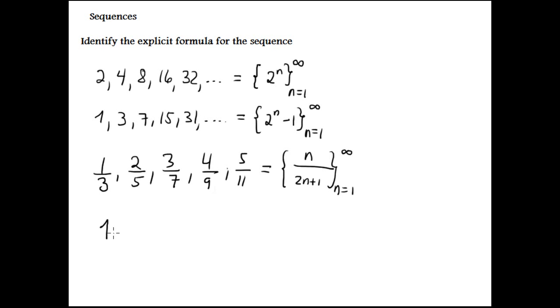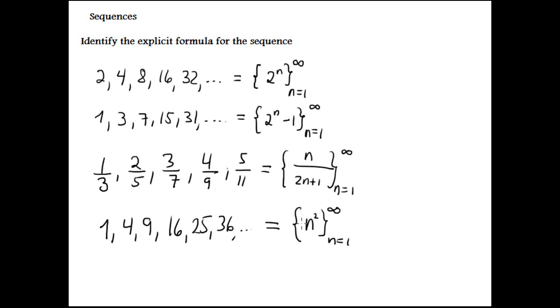Okay, another example is, for example, 1, 4, 9, 16, 25, 36. It's obvious that the explicit formula is, you see that this number is always raised to the second power, so a square. n squared from n equals 1 to infinity. Okay, easy.